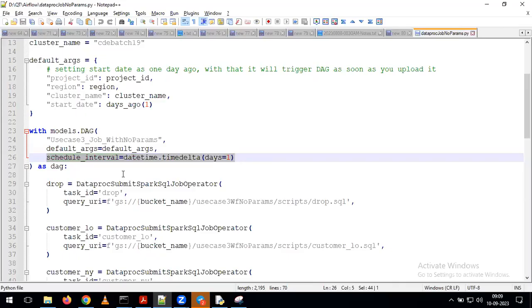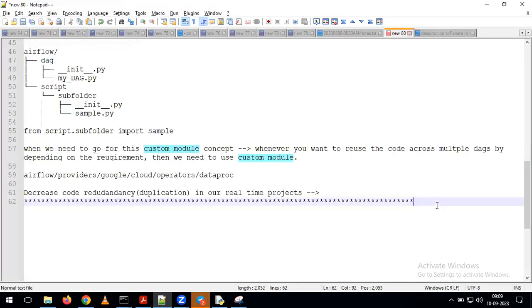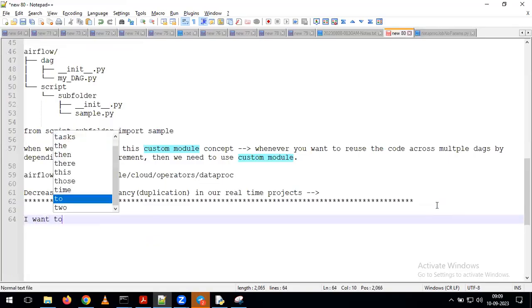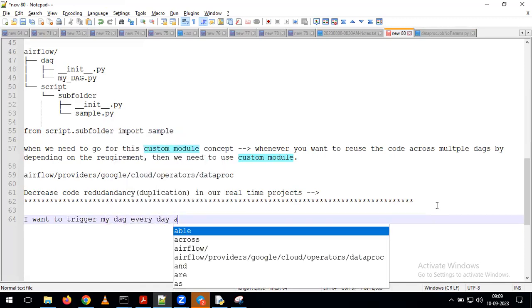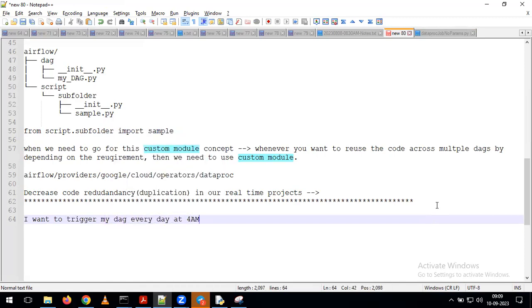How many times will it run daily? Only one time. Only one time will this DAG run in our Airflow. But here my requirement is that I want to trigger my DAG every day at 4 a.m. This is what I want to specify. I want to trigger my DAG every day in the morning at a particular time, which is 4 a.m.